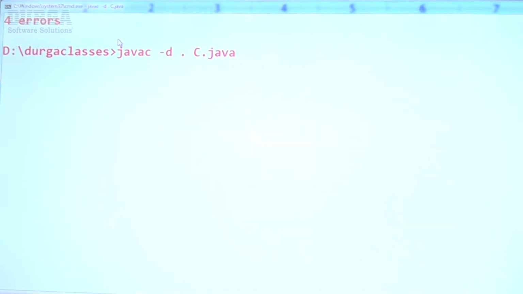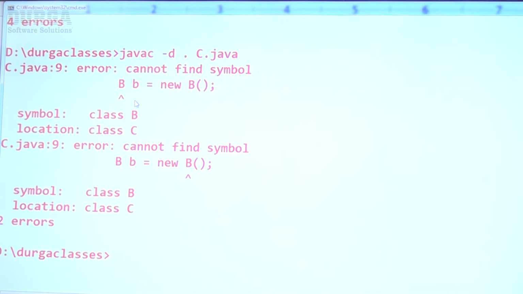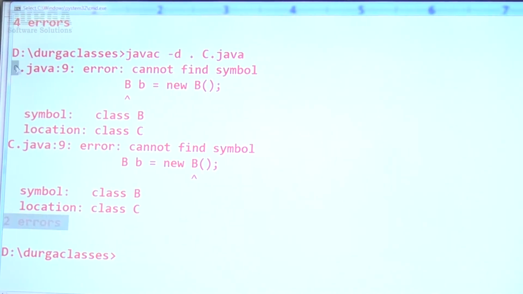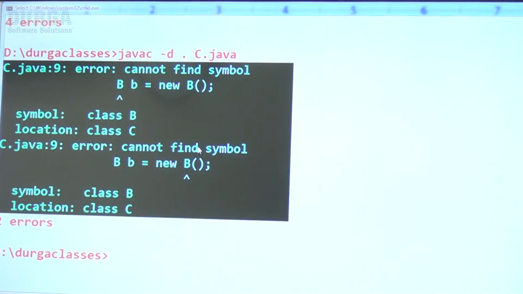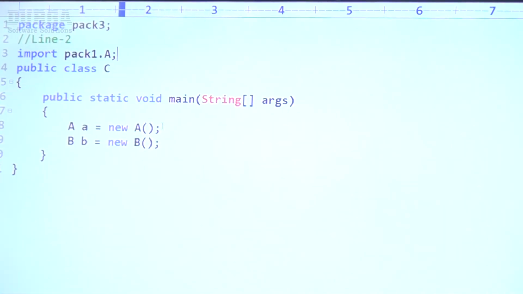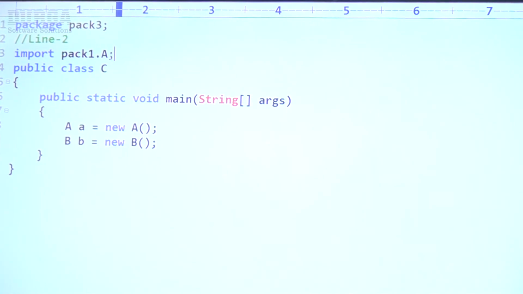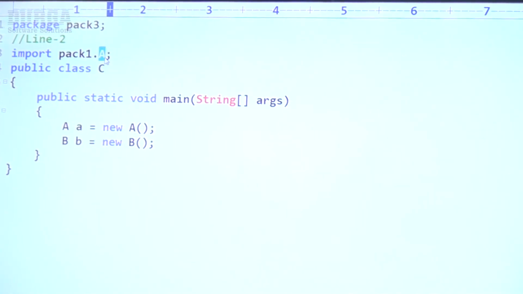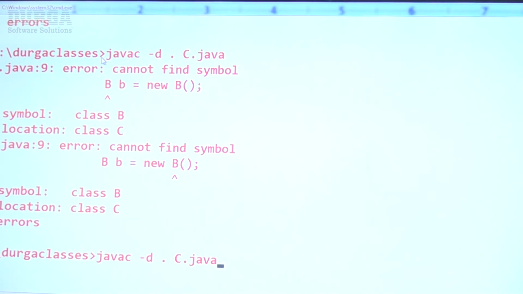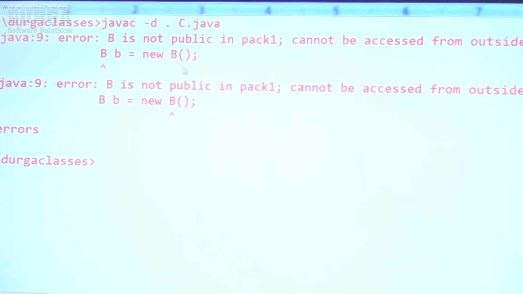Let me compile. Instead of 4 errors, now we are getting only 2 errors. Now if I take pack1.* instead of pack1.A, it is also acceptable. The same 2 errors only we are going to get.